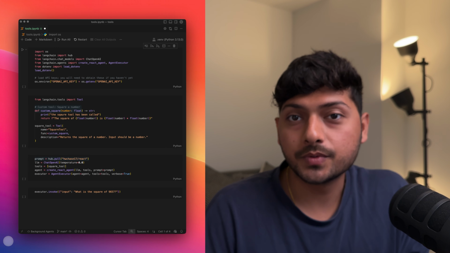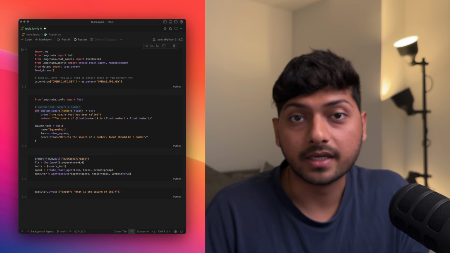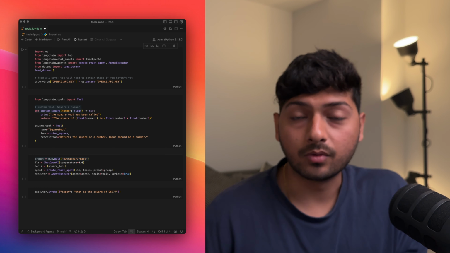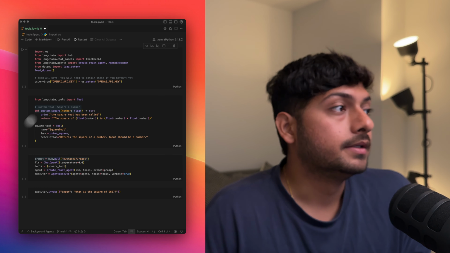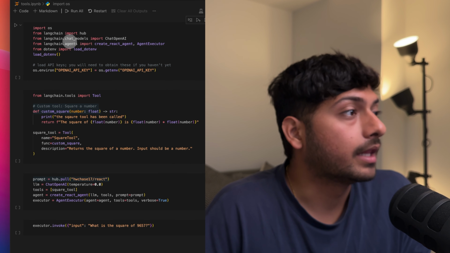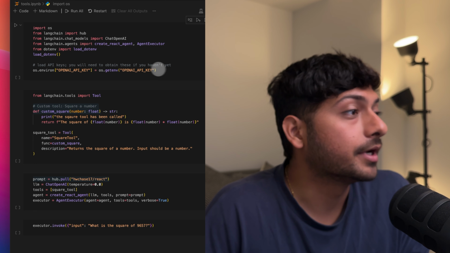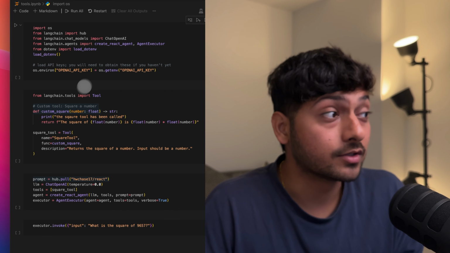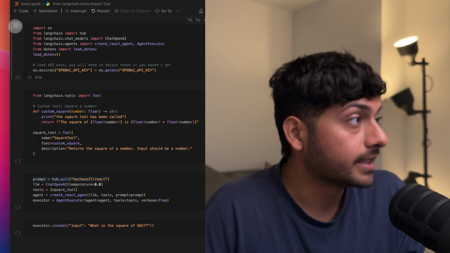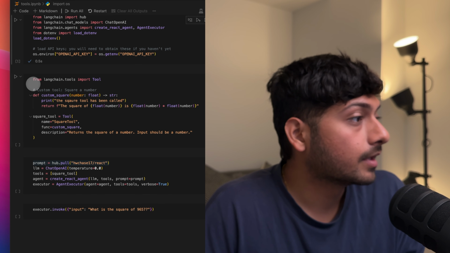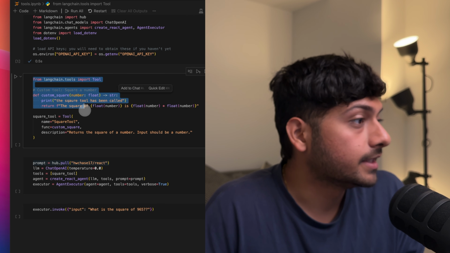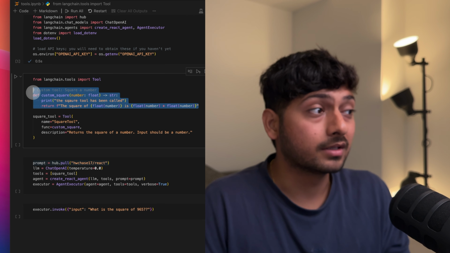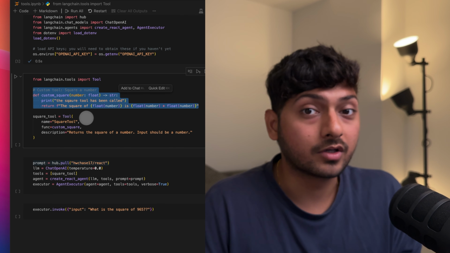So let's have a look at a custom tool in an agentic framework. I'm going to use LangChain, but you can use any; the code's in the description. The whole thing is about demoing a tool. Here I'm importing the LangChain library and loading my OpenAI key, which is the most important part. You can use any LLM that you want; I'm just using OpenAI for my demo. I'll run this. Here I'm defining a tool, and this is the whole part that I showed you before. The concept remains the same.